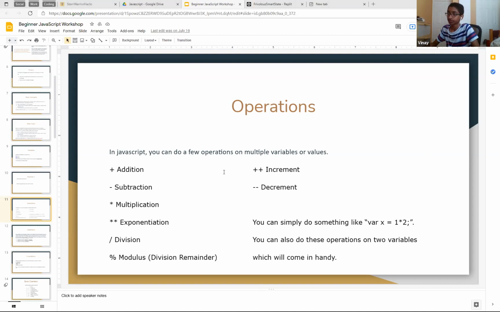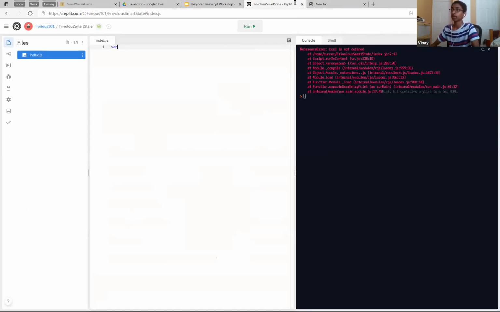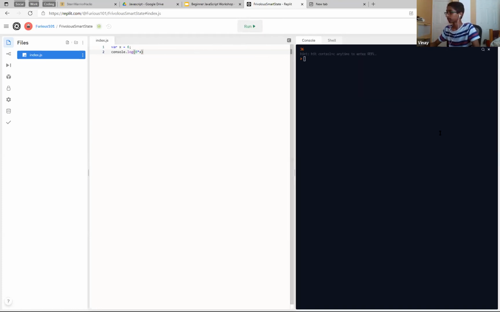Okay. So in JavaScript, you can do operations on multiple variables or values. So this is all the things, right? Addition, subtraction, multiplication, really quite simple. Just put it between them, right? You know, star, say 5, 6. Yeah, 6 works. Console log 6 times x, right? It's quite simple. 36.